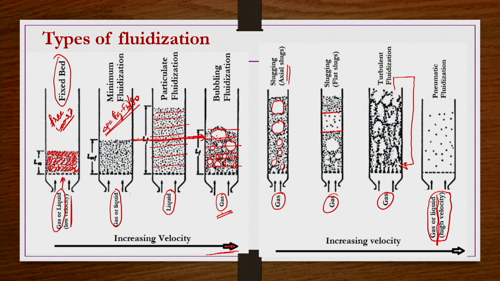On the other hand, even if your fluidizing medium is gas, but the density difference, rho p minus rho, between particle and fluid densities is very large, then you may expect some amount of particulate fluidization. So, it depends on these properties. Other properties, such as particle structure and the nature of the particles, also have an effect on the flow patterns in general, but generally we can experience this kind of behavior.